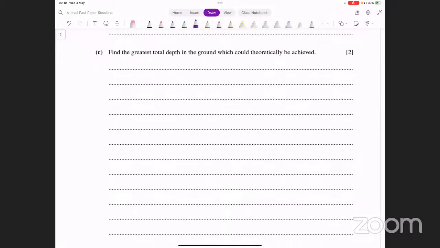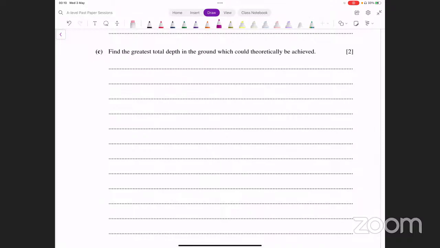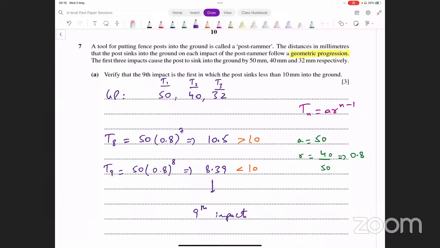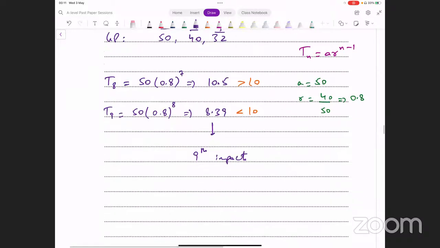तो infinity तक आप चलते जाओ तो कितना अंदर जाएगा, right? So what's the formula for sum to infinity? That's what you have to find. In this case, a over 1 minus r. A was 50. R was 0.8. Just input values here. 50 over 0.2, that is going to give you 250, and that is what we are looking for here. Okay, that was not very difficult if you're able to understand the statement correctly. Actual calculation was pretty straightforward here. The main thing was interpreting the question statement and formulating it correctly as a GP.